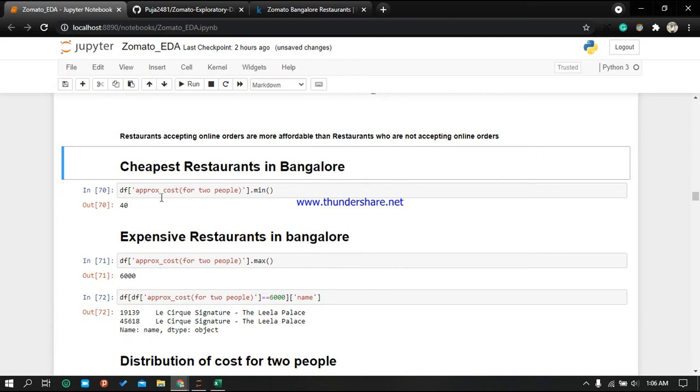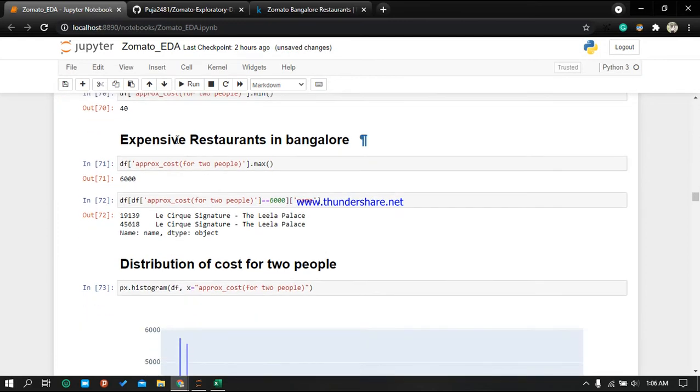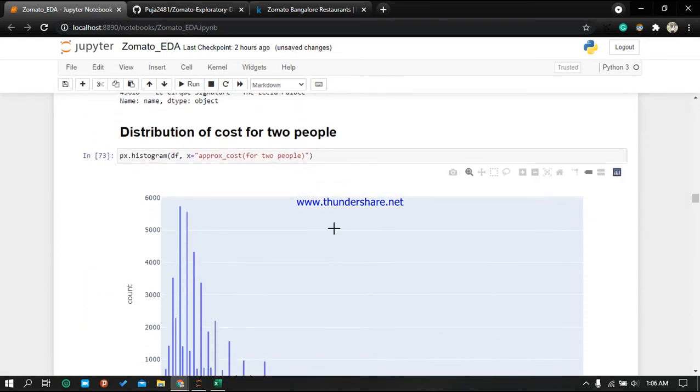So these are the cheapest restaurants in Bangalore, like 40 restaurants are cheapest, and then for expensive we have minimum cost is 40 rupees, and then 6,000 is the maximum. And then these are the names of the restaurants that have 6,000, like what are the expensive restaurants we are having. You can say Le Kurkui Signature, the Leela Palace. These are the names of the restaurants that are expensive.